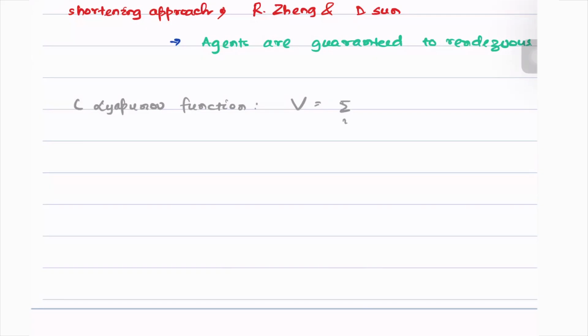Let's take the Lyapunov given as here, J summed over all of the neighbors of I times all of the inter-agent distances. Effectively, this is like summing up the perimeter formed by joining all of the robots.